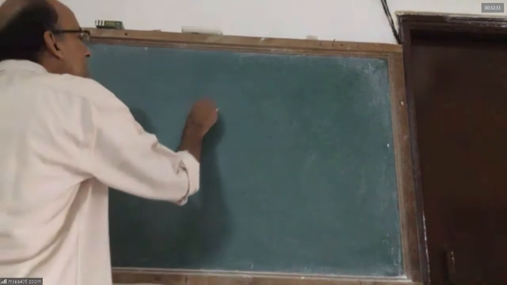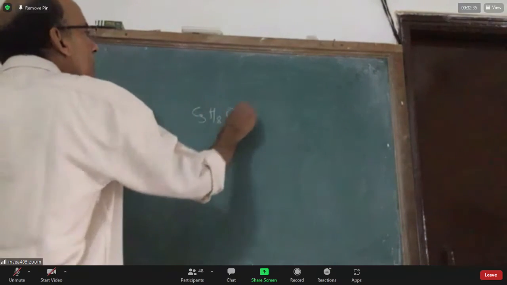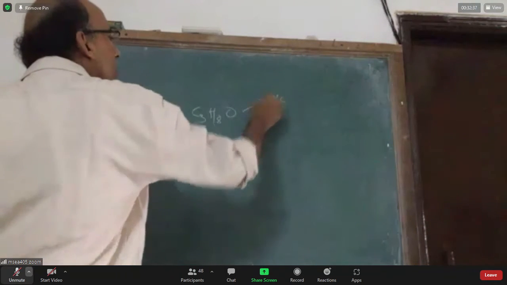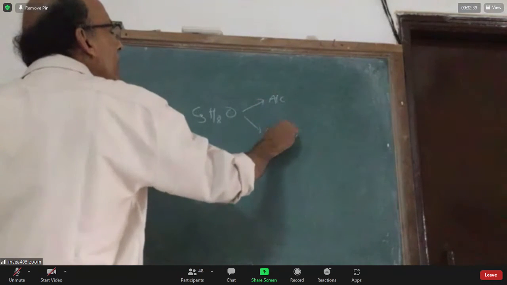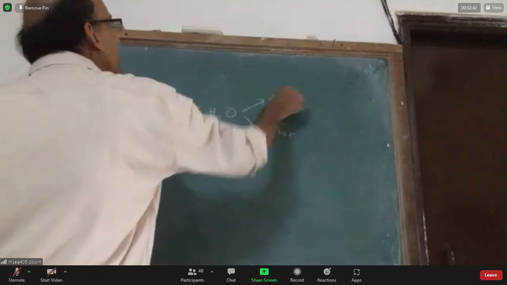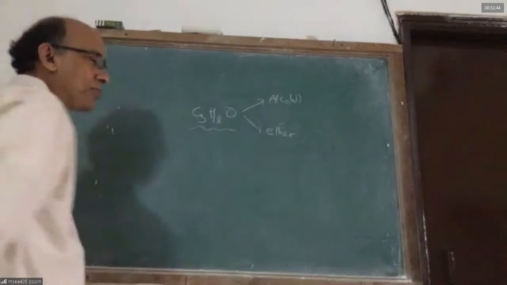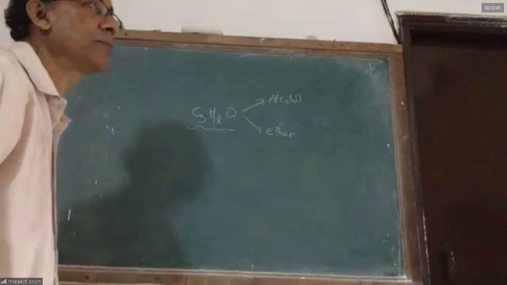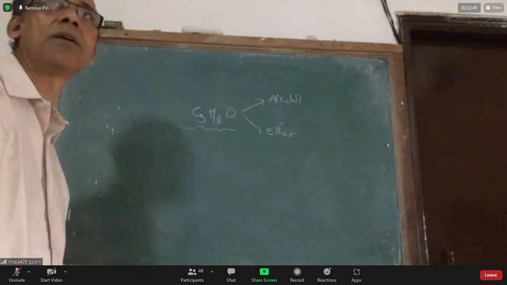If I am giving a formula like C3H8O, it can be an alcohol or it can be an ether. How many alcohols can I write with this formula, sir? Alcohols I can write: 3.